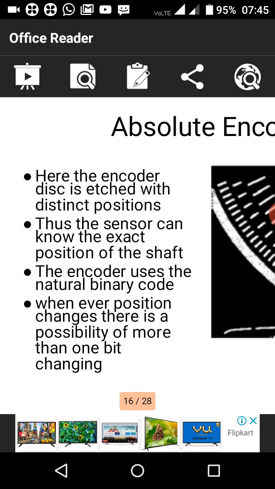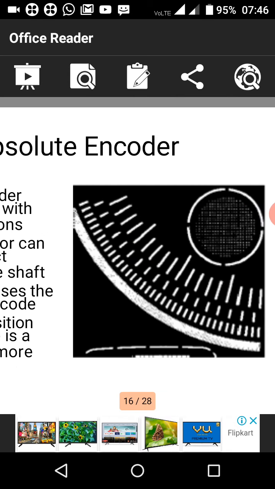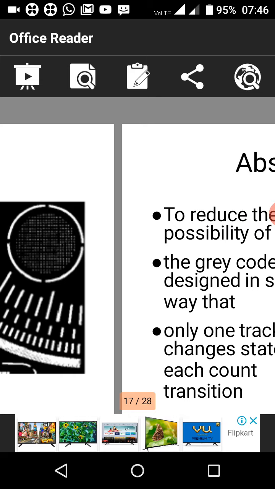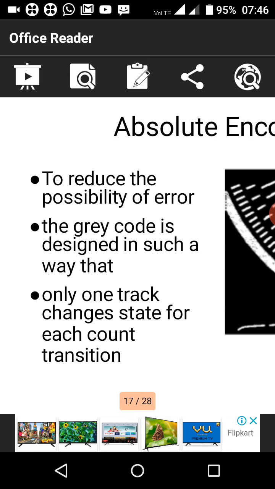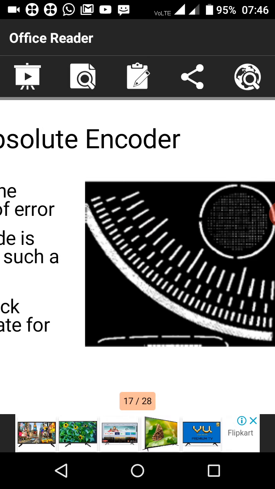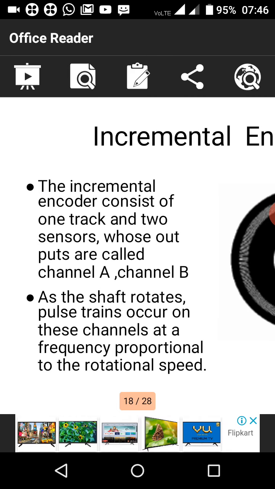Whenever the position changes, there is a possibility of more than one bit changing. So whenever we change the position, there will be a difference in that surface finish. The Gray code is designed in such a way that only one track changes state at each count, which reduces the position error. So it depends on the colors and on the numbers to change the different positions and the finishing of the job.